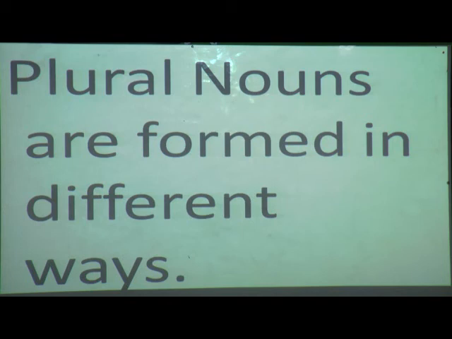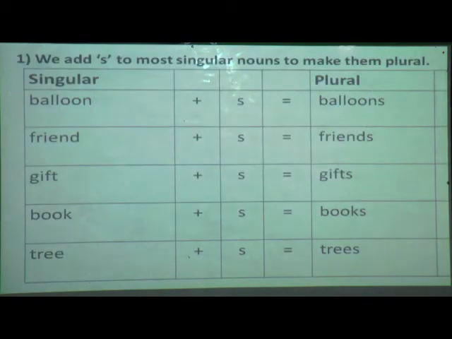The plural nouns are found in different ways, and we can see there are 10 ways shown over here. Okay, so are you ready, students, to learn how we have to form plural nouns? Stepwise I will show each thing, so you have to just pay attention on the screen. Now, what is the first one? Yes, we add s to most singular nouns to make them plural.